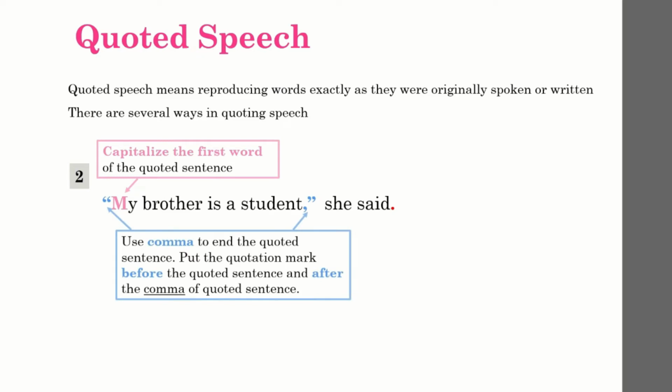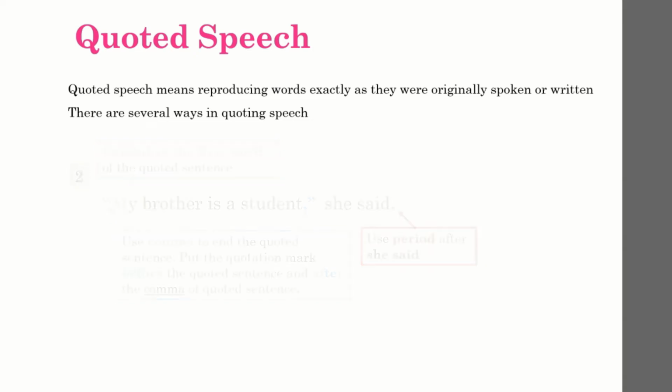Then, instead of using a period to end the quoted sentence, if you choose to use this format, place a comma to indicate the end of the quoted speech, and also remember to place the quotation marks before and after the quoted speech, followed by the said phrase or said clause: she said, he said, and end this sentence with a period after she said.